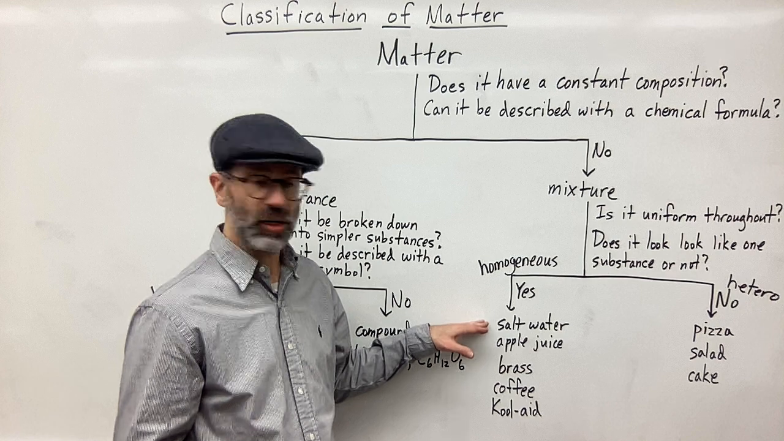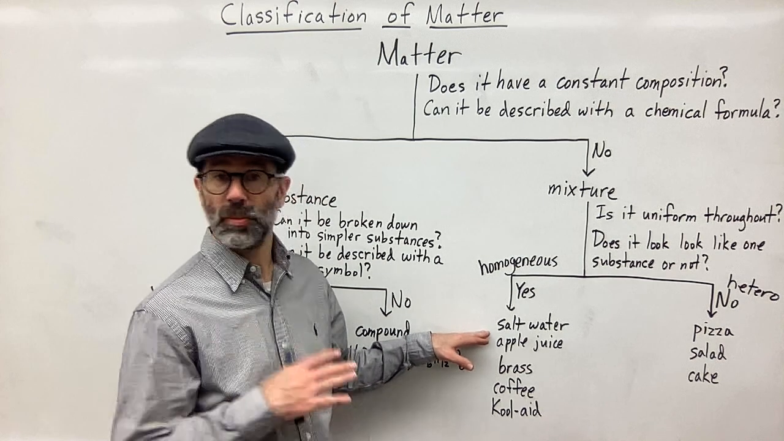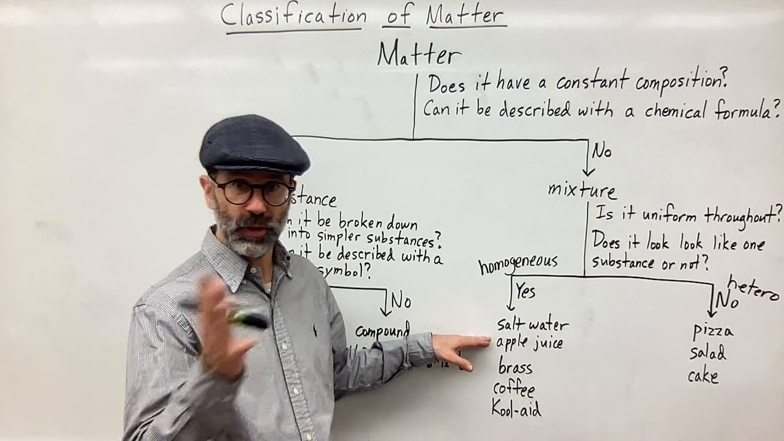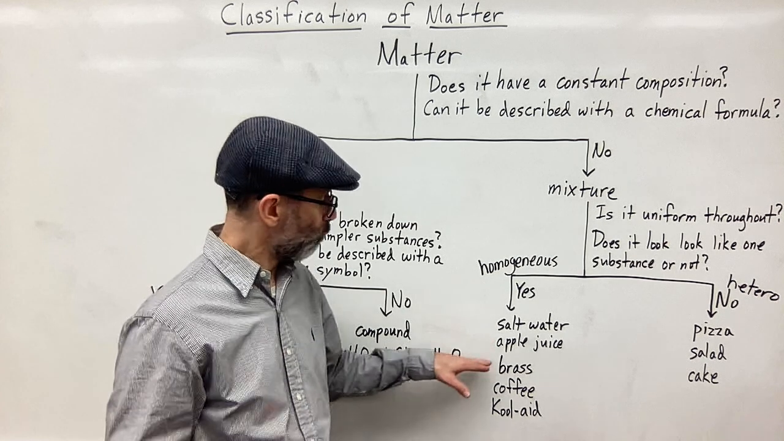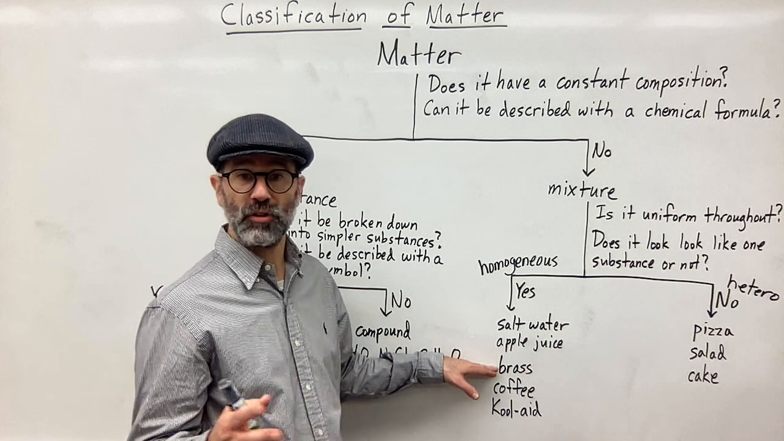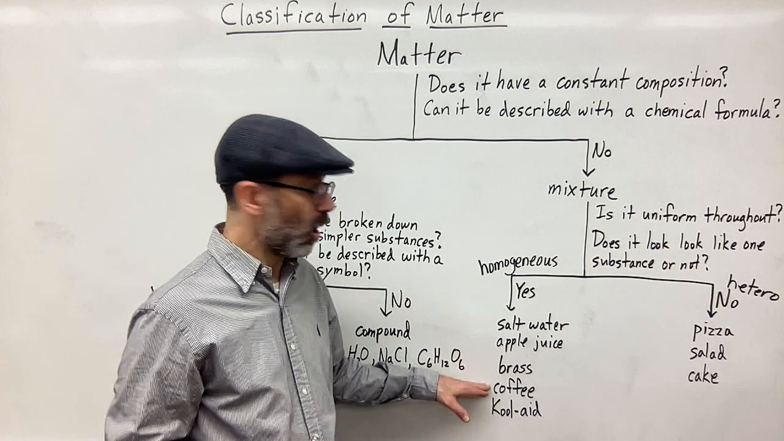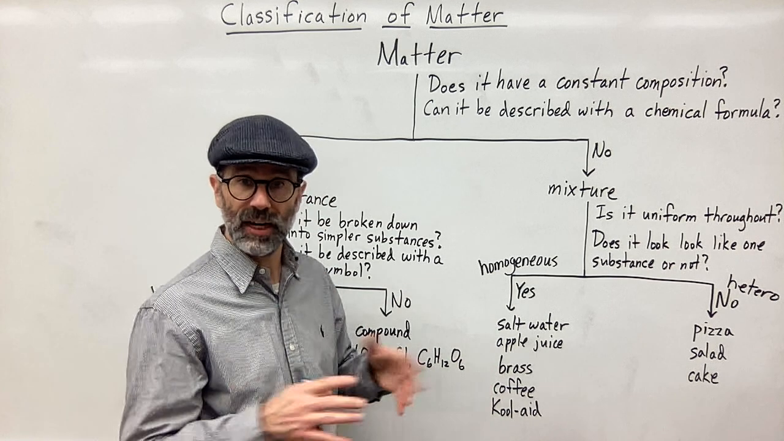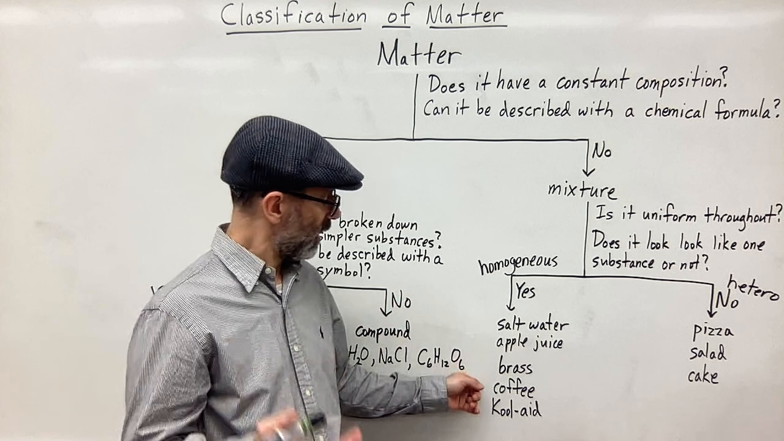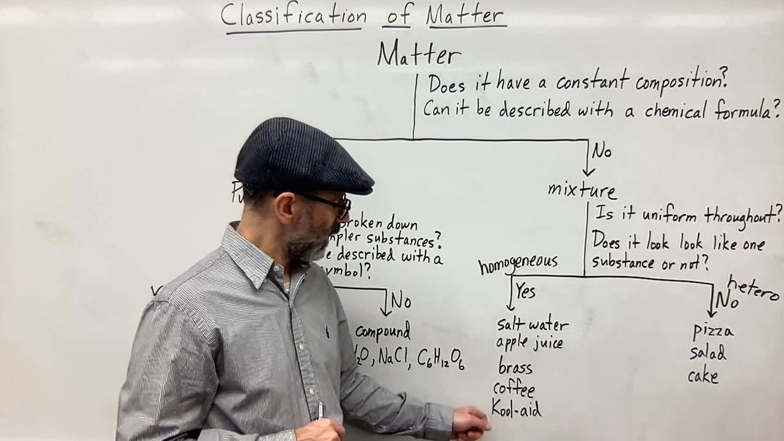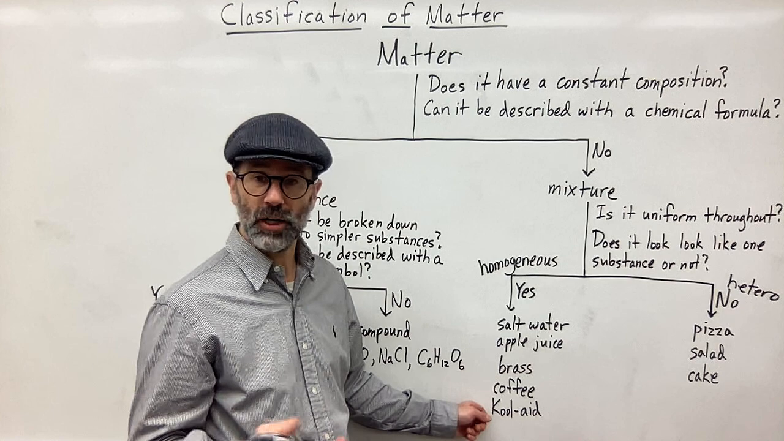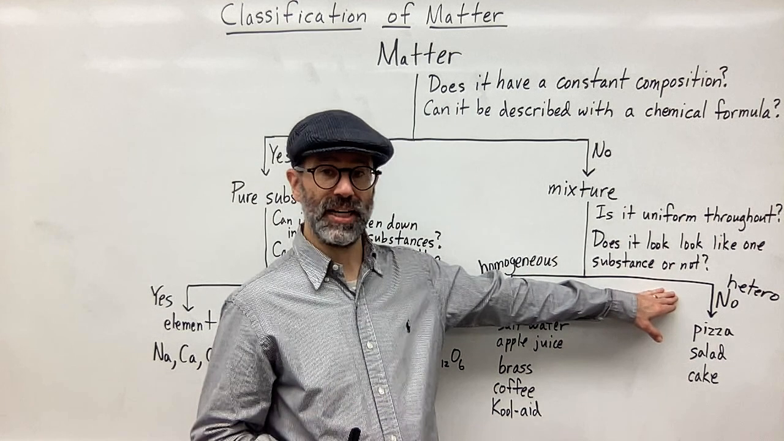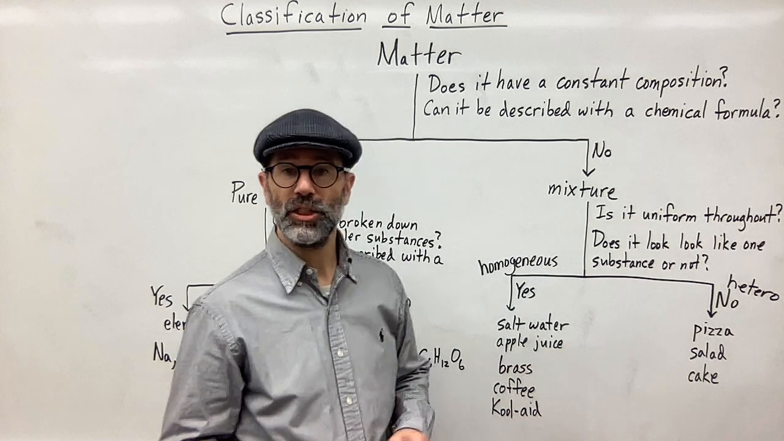So for example, my saltwater example, apple juice, assuming there's no pulp in the apple juice. When you look at apple juice, it just looks like water with a color added to it, clear water. Brass looks like one substance, even though it's a mixture of different metals together. Coffee, if we're talking about black coffee, or with sugar and cream mixed in uniformly, meaning you can't tell if there's anything added to it or not. And then Kool-Aid, it just looks like colored water. Looks like one thing. But when you look at something and it's obvious that it's more than one thing, we call that a heterogeneous mixture.